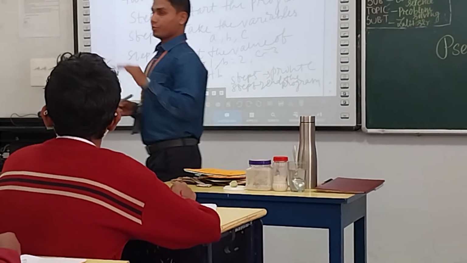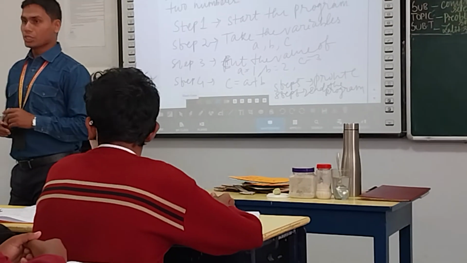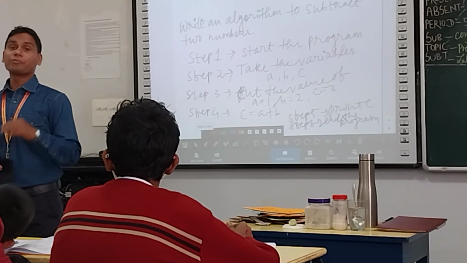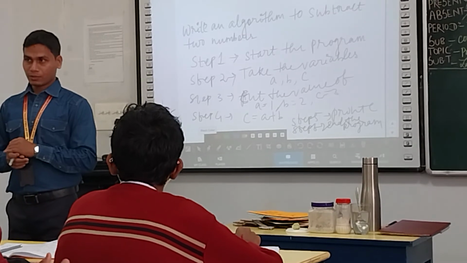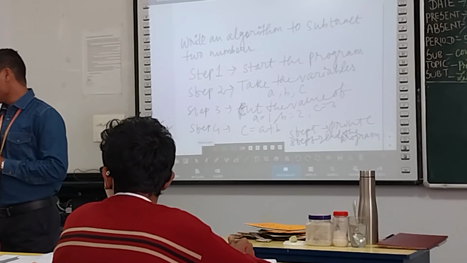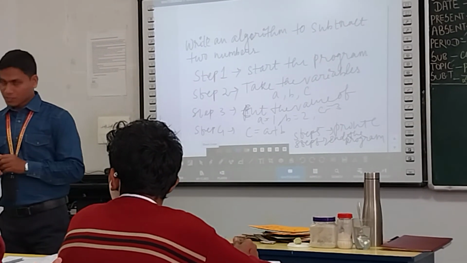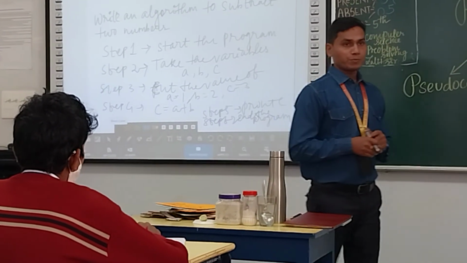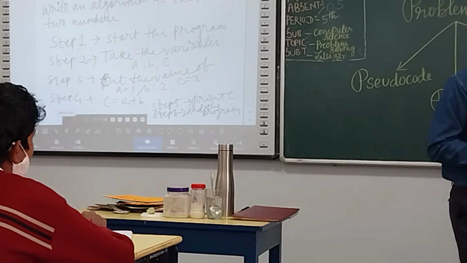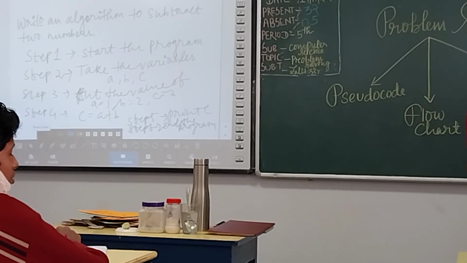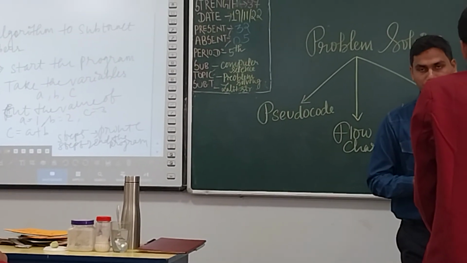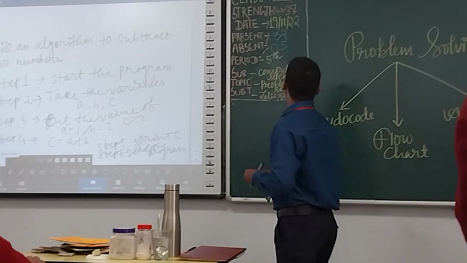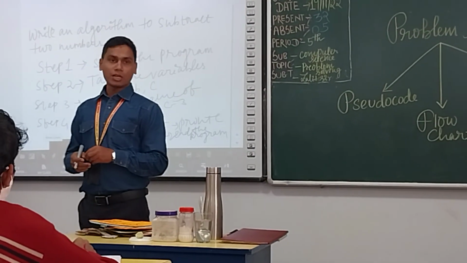Then we used the English language and we are writing the steps. What is that called? Pseudocode. Very good. And this is the stepwise process to solve a particular problem. Algorithm.